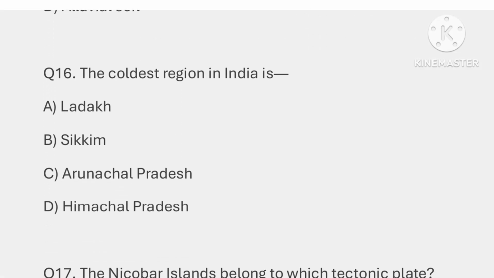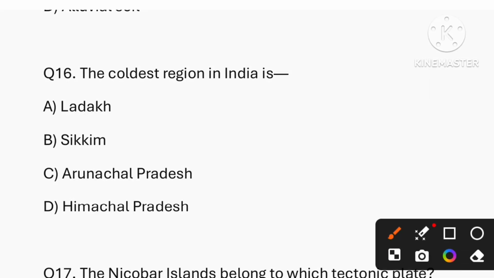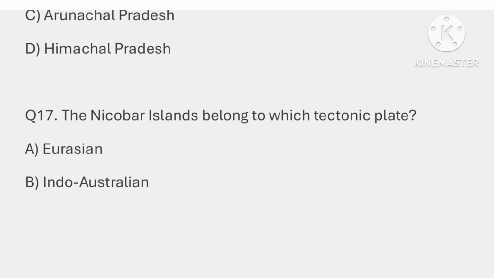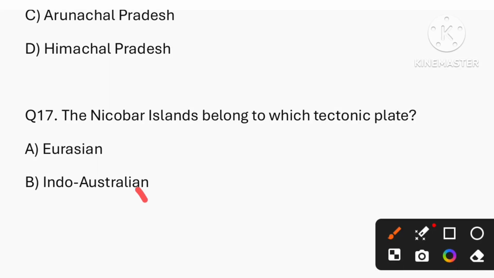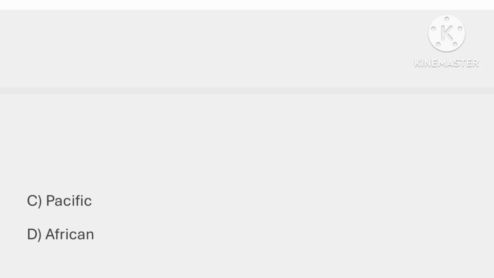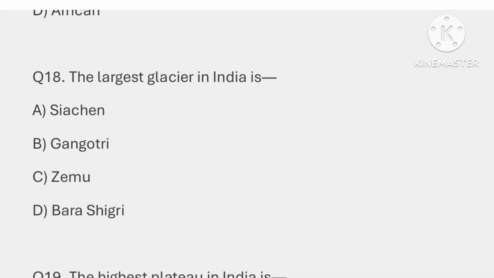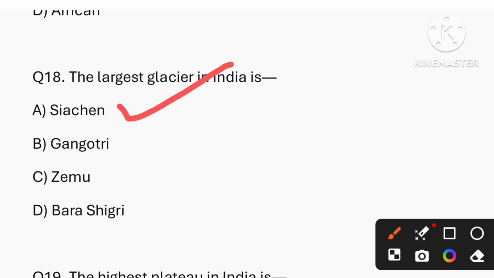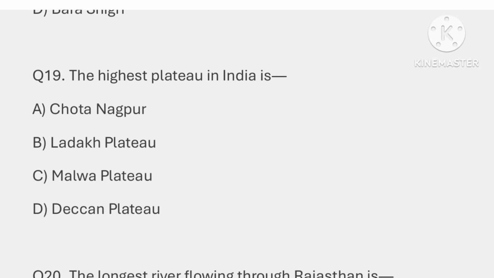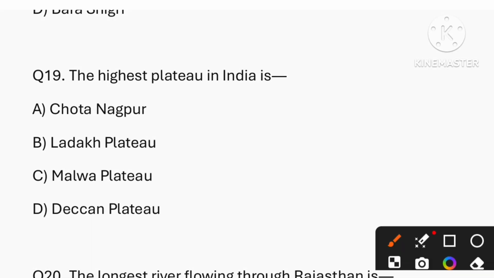Question number 16, the coldest region in India is. Option A is the correct answer, that is Ladakh. Question number 17, the Nicobar Islands belong to which tectonic plate? It basically belongs to the Indo-Australian plate. That is option B, the correct answer. Question number 18, the largest glacier in India is option A, that is Siachen Glacier. Question number 19, the highest plateau in India is. That is option B, that is Ladakh Plateau.